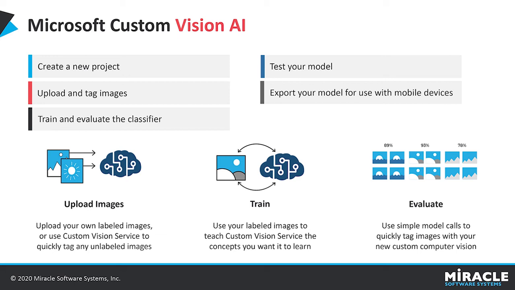Now the prior step here is to upload all the images. Once we have uploaded the images, we have to label them. For example, if we upload all the Apple images, we have to label them as Apple tree so that it will be easy for the model to train on it and recognize it.